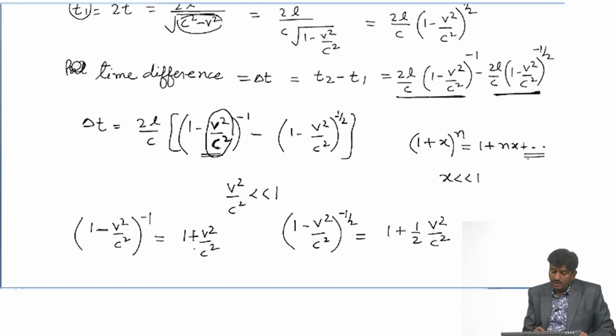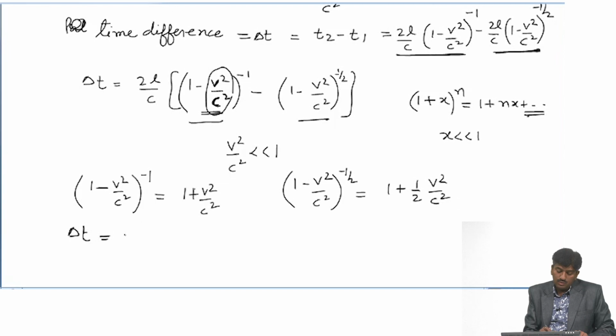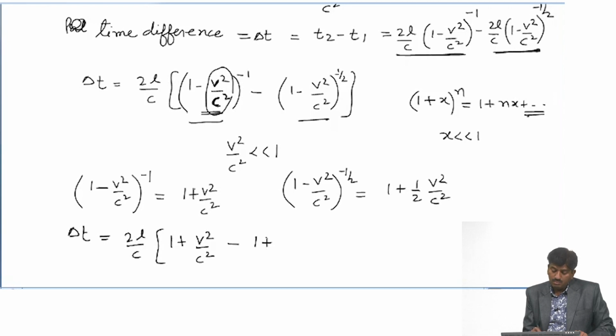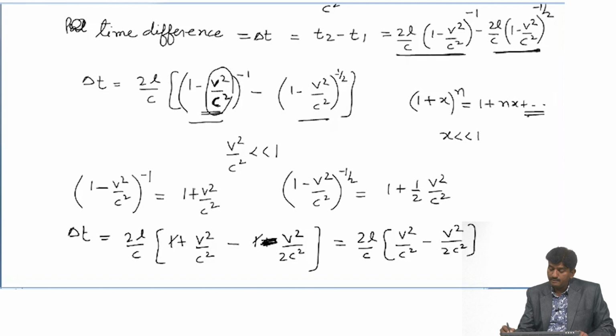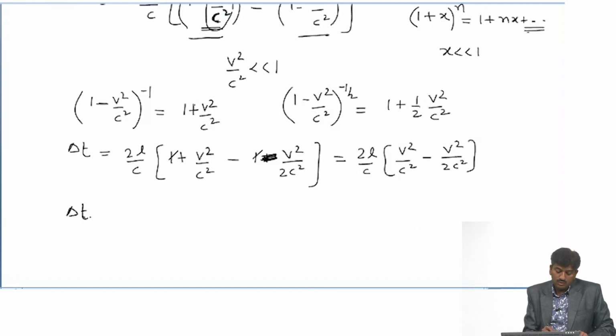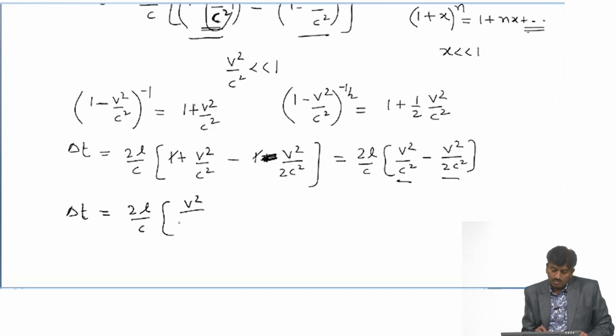And if we put the values of these two terms in this equation, the time difference becomes delta t equal to twice L upon c into 1 plus v square upon c square minus 1 plus, minus, minus, it becomes minus v square upon 2 c square, and 1 cancels out, twice L upon c into v square upon c square minus v square upon 2 c square, so delta t equal to twice L upon c into v square upon 2 c square, and 2 cancels out, it becomes v square L upon c cube.